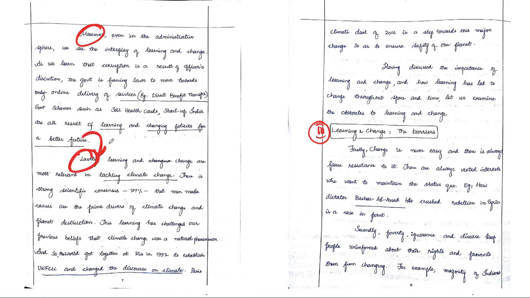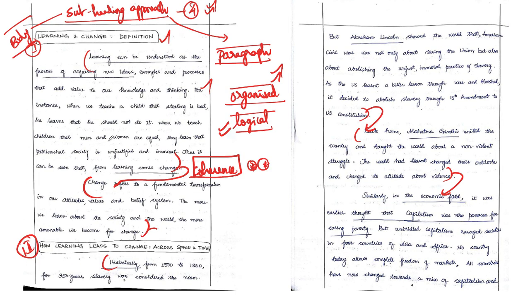Apart from that, the thought process whichever we wanted to convey, that is the content which we are going to carry, should also have a continuity. If you look at the first introduction, the last line in the first paragraph says, thus it can be seen that from above, that is learning comes change. Then the next paragraph which is starting, again he is continuing from where he left: change refers to fundamental transformation. Not only that, friends, these toppers, whenever they move from one paragraph to another, maintain continuity in the flow of thoughts, and they maintain it with the help of bringing up some connecting words.